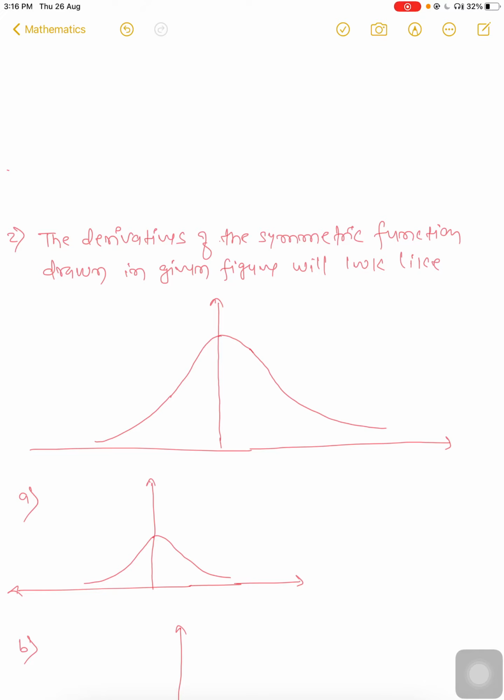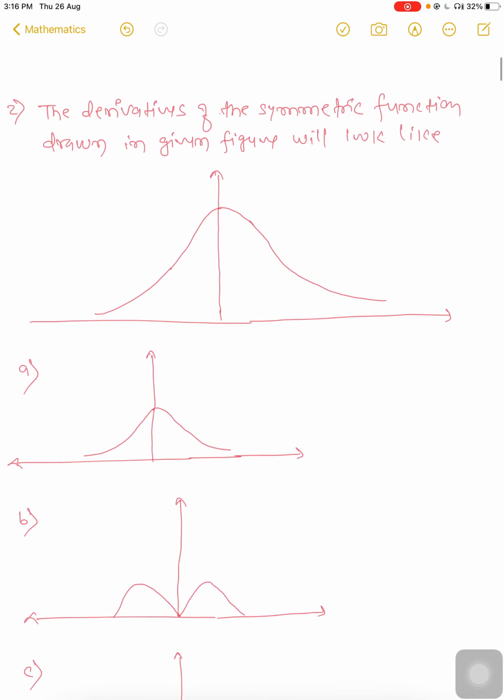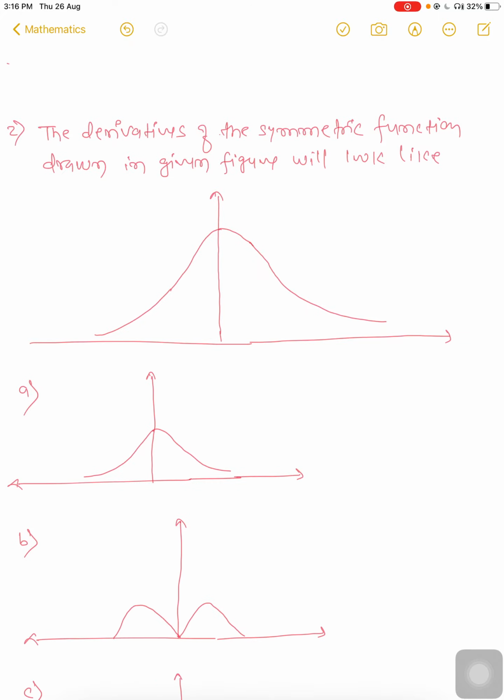Now comes the next question. The derivative of the symmetrical function drawn in the figure will look like. We have to find the derivative of this signal. Given that the function has a negative slope in the positive half, because it is decreasing, and a positive slope in the negative half. Here is the negative slope, and here is the positive slope.